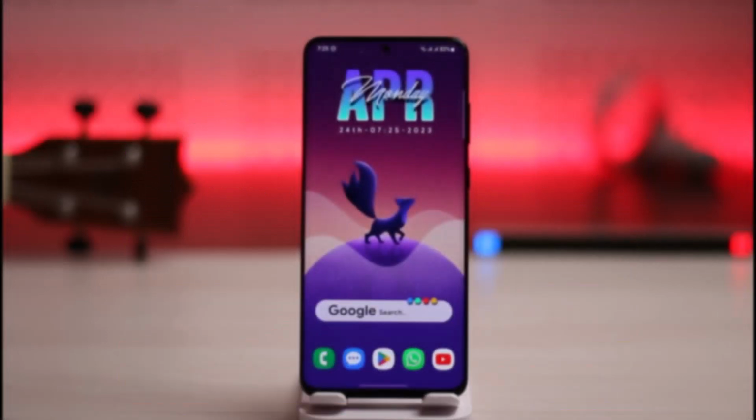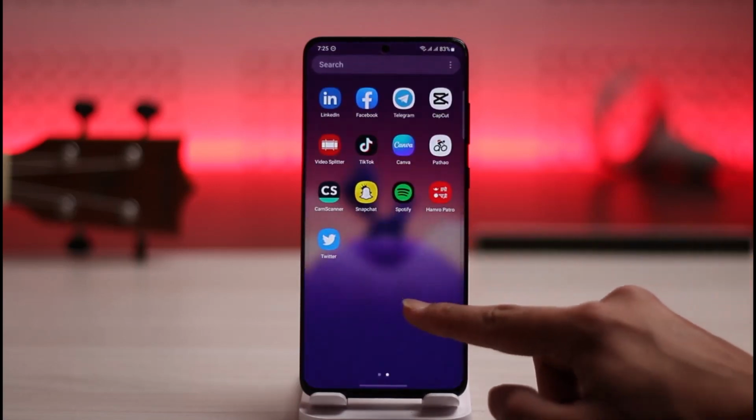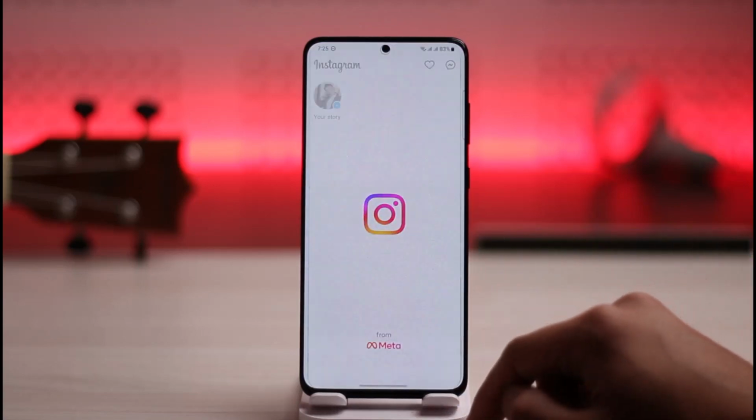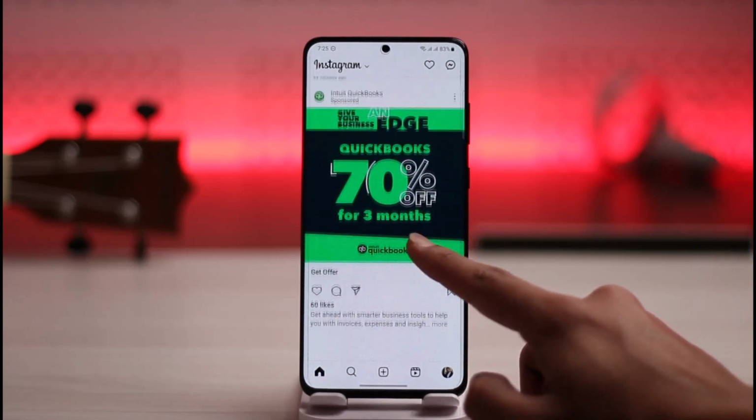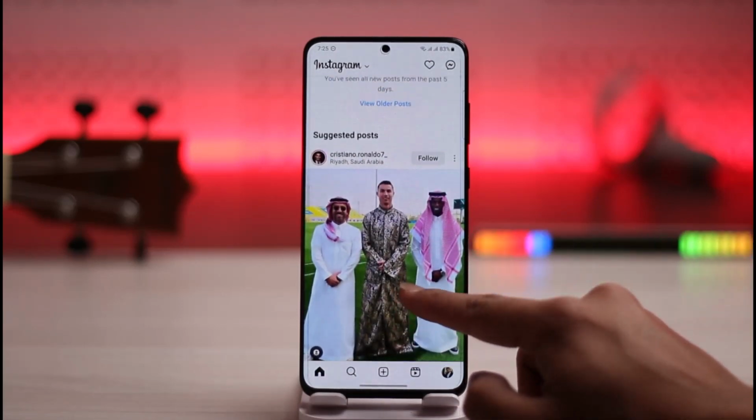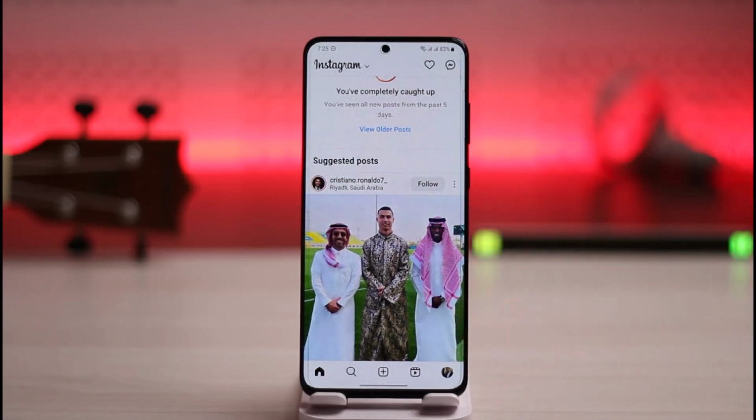So in today's video I'll guide you on how you can remove your suggested post on Instagram, so make sure to watch the video till the end. The issue over here seems to be very simple. When you open up Instagram, you just come to your home page here, and then you look for it over here. You'll be able to see that these are all the suggested posts here, and you want to remove the suggested post because it's not really to your liking.